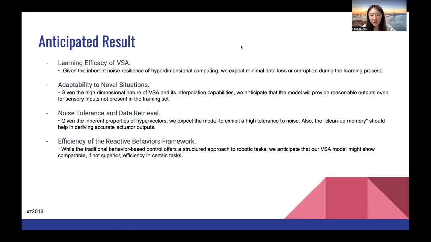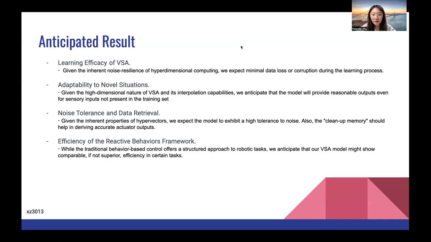Finally, we'll benchmark our VSA model against traditional behavior-based control. The goal is to determine if our approach can offer a more efficient, faster, and accurate solution for robotic tasks. While traditional behavior-based control offers a structured approach to robotic tasks, we anticipate that our VSA model may show comparable, if not superior, efficiency in certain tasks. This would highlight the potential benefits of adopting a VSA approach over traditional methods.